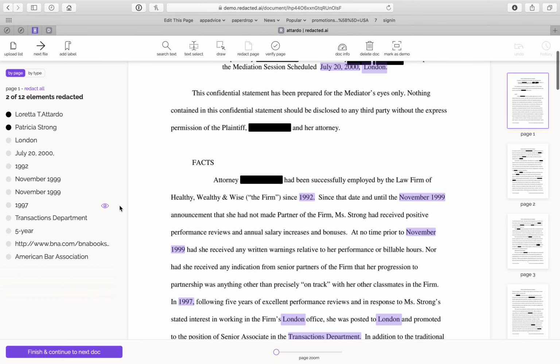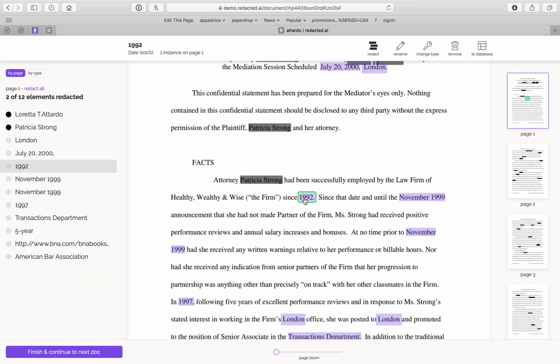If I decide that I did want something redacted, like 1992, I can click on it here, and then up top, click redact, and then that gets redacted. November 1999, same thing. I can choose to redact or unredact them all.